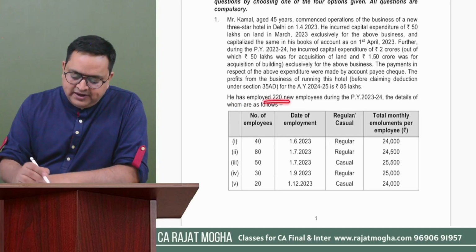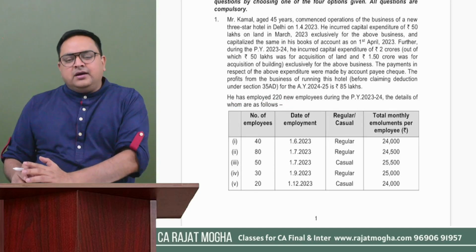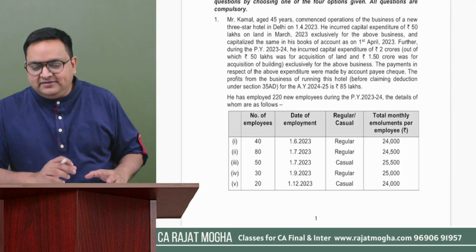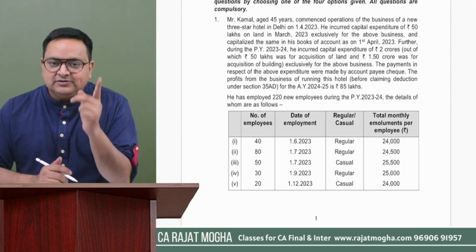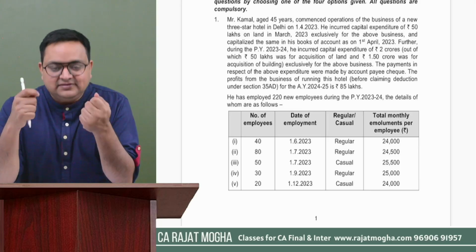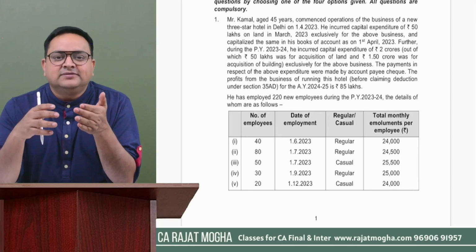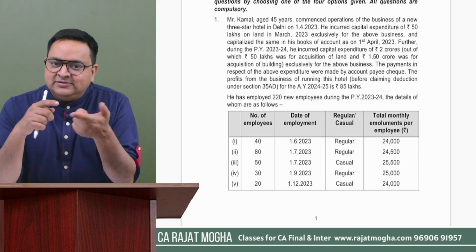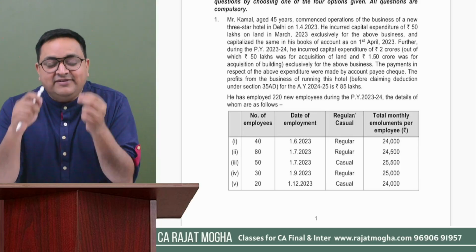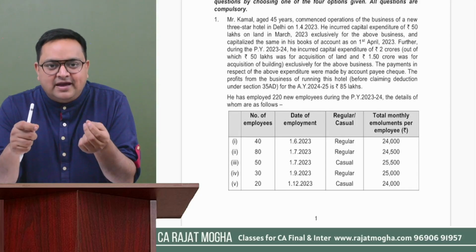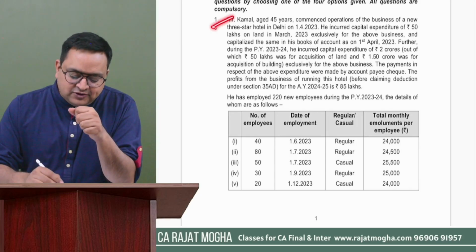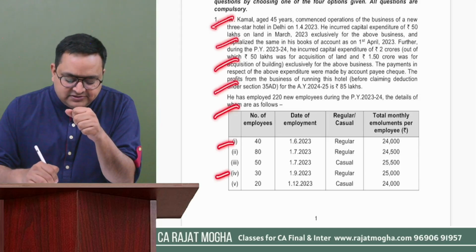He has employed 220. I'm telling you, whenever you attempt these types of questions in your examination, what should be the approach? Right now, I'm making this lecture, so I'm just discussing with you, because my objective is to solve this paper and also to discuss the provisions. But in your examination, first of all, just read whatever is mentioned in the question.